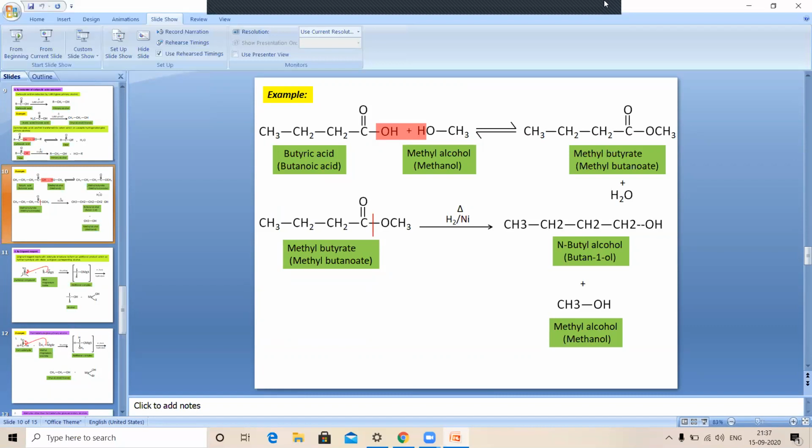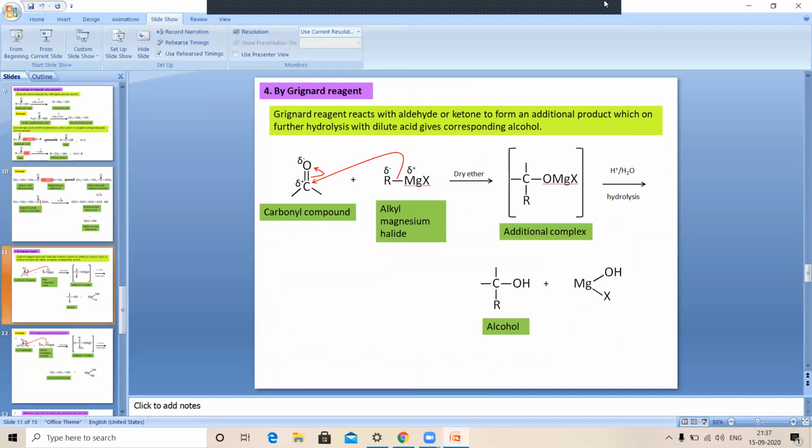So this is the reduction of carboxylic acid and ester there. The next important method: we can also convert the carbonyl compound into the alcohol by using the Grignard reagent. This method is very important for the preparation of alcohols by the addition of Grignard reagent.